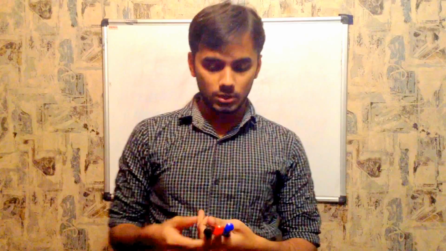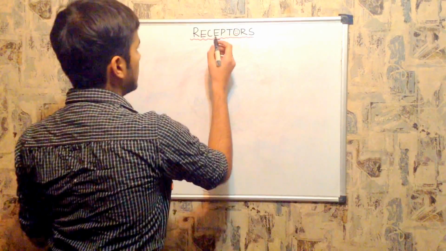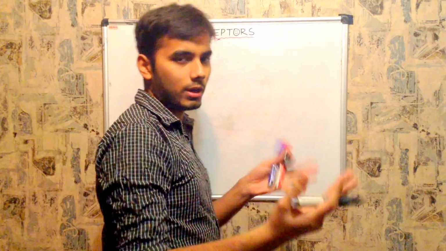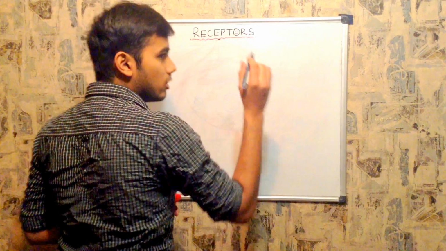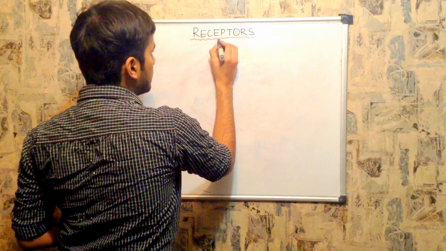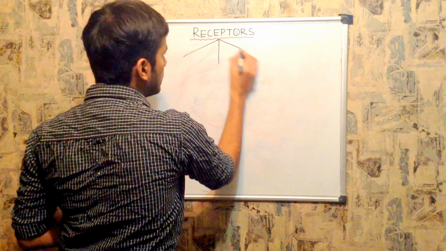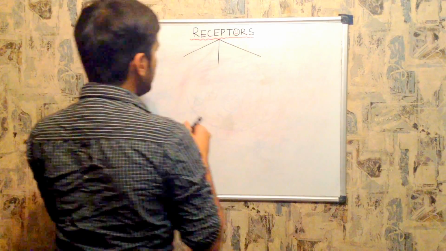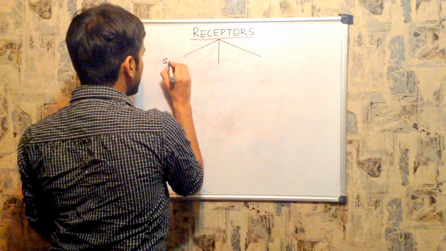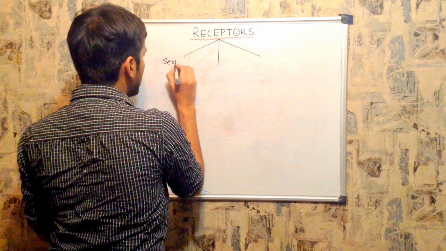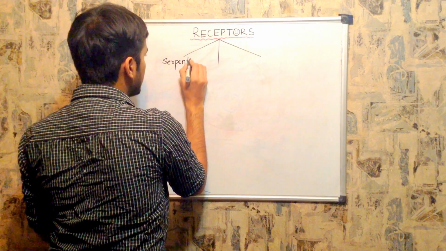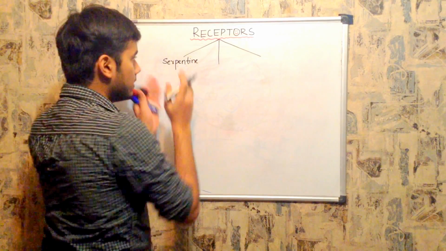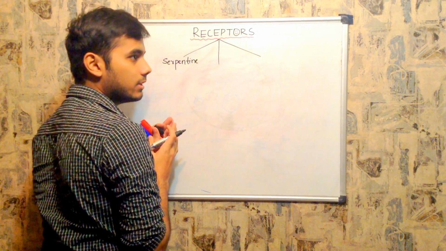But mainly, the receptors, based upon the shape, are classified into three. We just need to study only the important classifications of receptors. Based upon shape, the receptors are mainly classified into three types. Some group of receptors are called serpentine receptors.